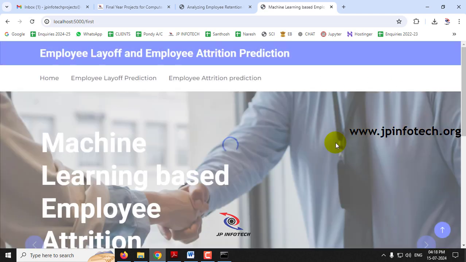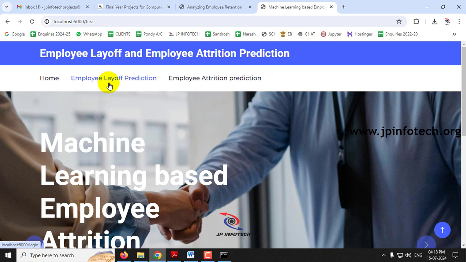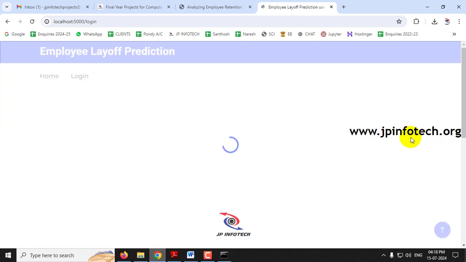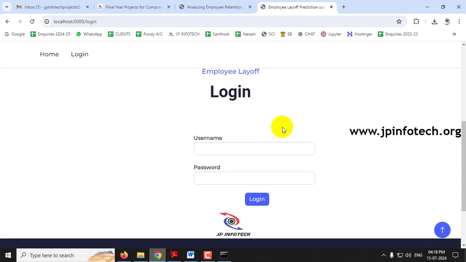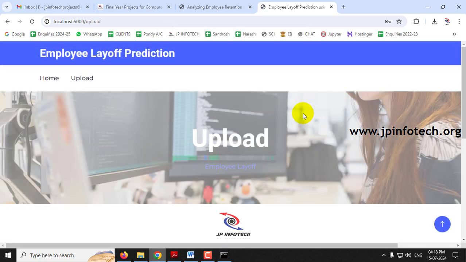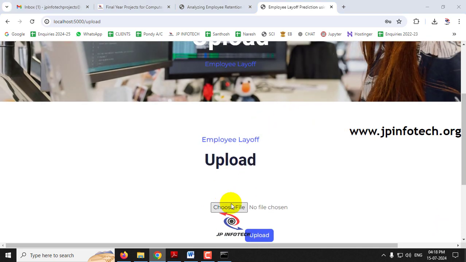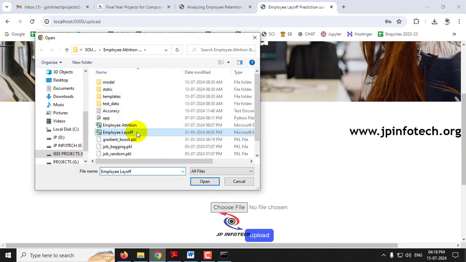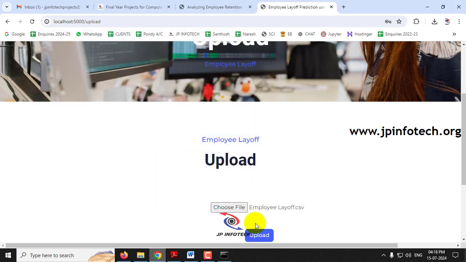Now in the next part comes the employee layoff prediction. Just click this employee layoff prediction, and it will navigate to the login page. As mentioned earlier, this is also a static login page. Just enter the default username and password as admin and click the login button. Now it will navigate to the upload part, where we need to upload the layoff dataset. Just select this employee layoff and click upload, and kindly wait for a few seconds.